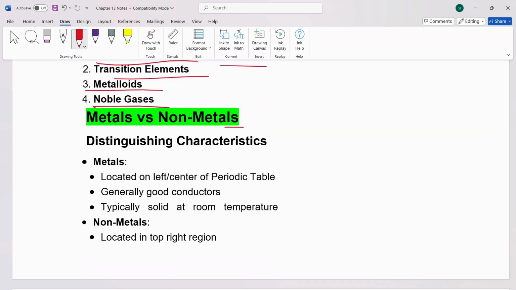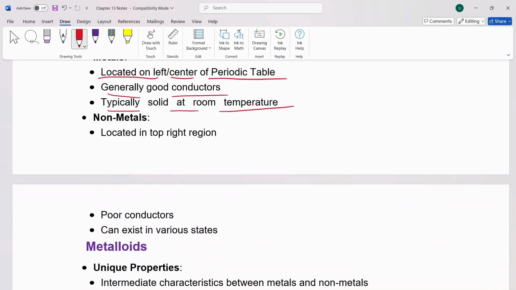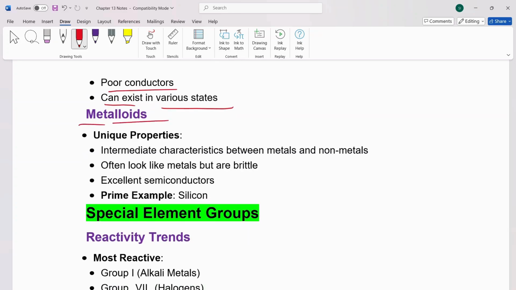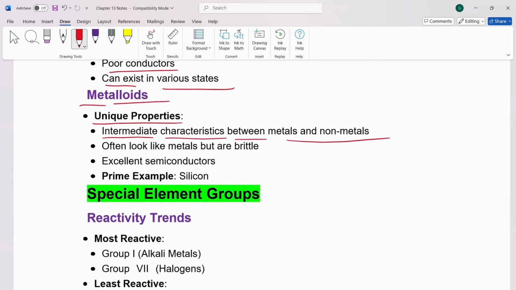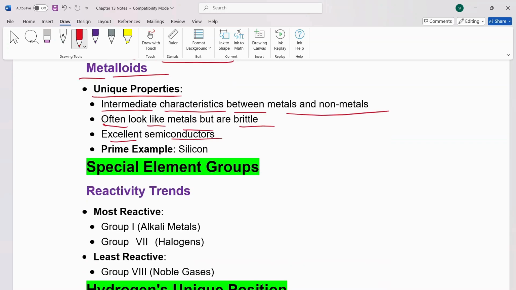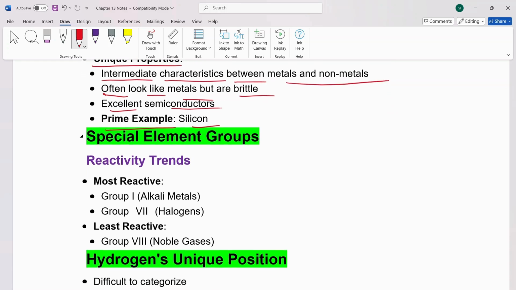Now, distinguishing features between metals and non-metals. Metals are located on the left or center of the periodic table. They are generally good conductors, typically solid at room temperature. Then we have non-metals. They are located in the top right region. They are poor conductors and can exist in various states. Let's talk about metalloids. Their unique properties are intermediate characteristics between metals and non-metals. Often look like metals but are brittle. Excellent semiconductors. The example is silicon.